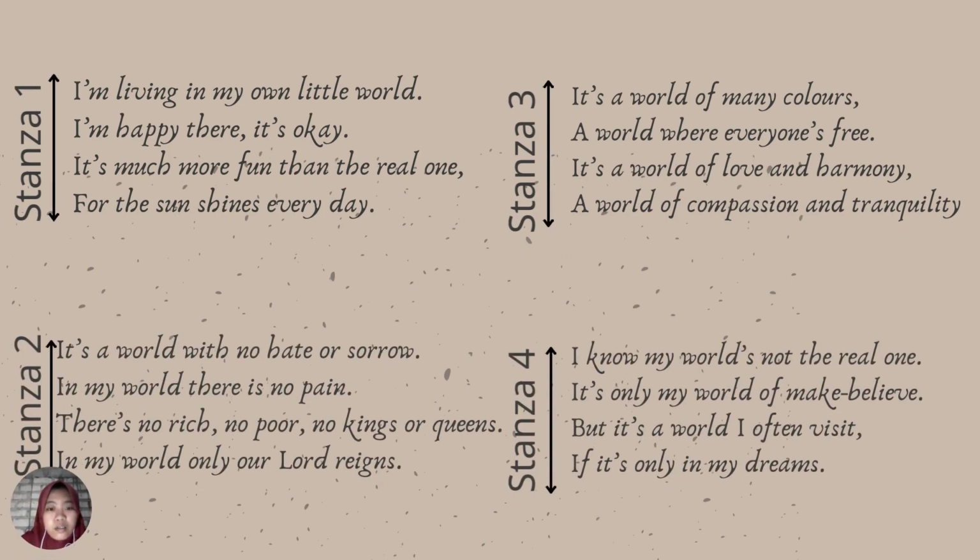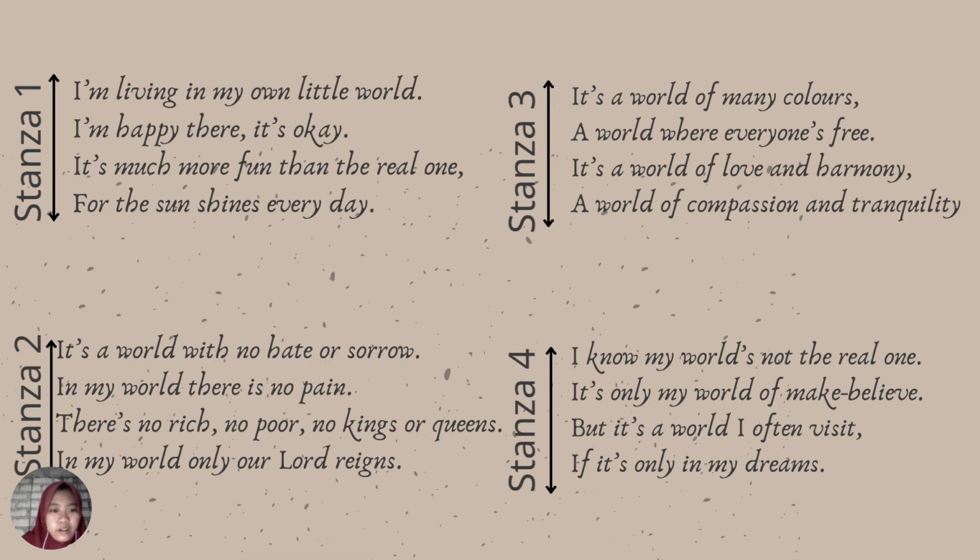Okay, let's talk about stanza. What is stanza? Stanza, a group of lines of poetry. Okay, in this poetry, there are four stanzas. For stanza one, there are four lines. For example, in stanza one, I'm living in my own little world is one line.